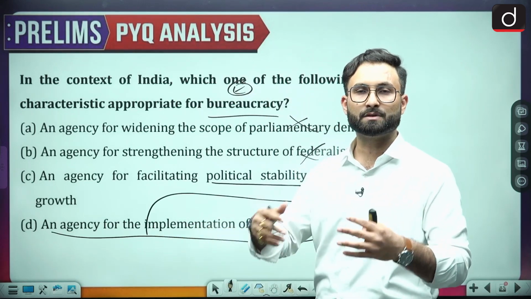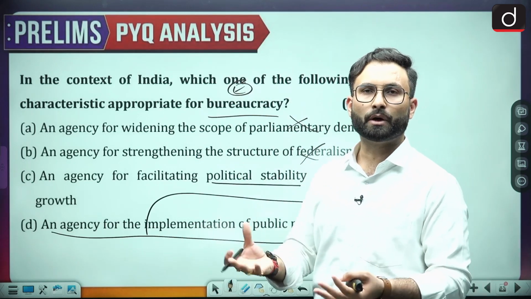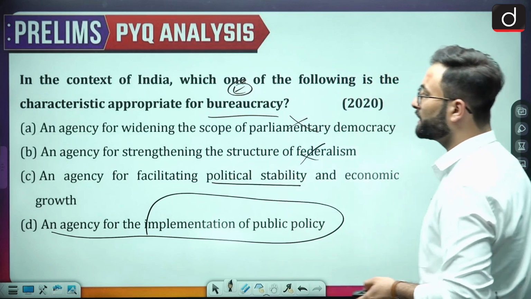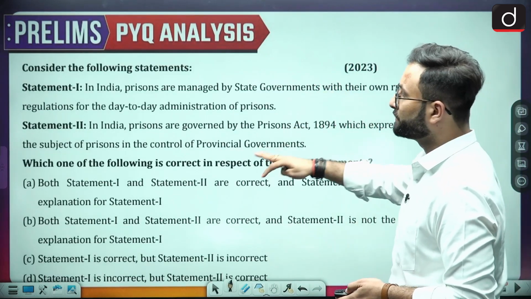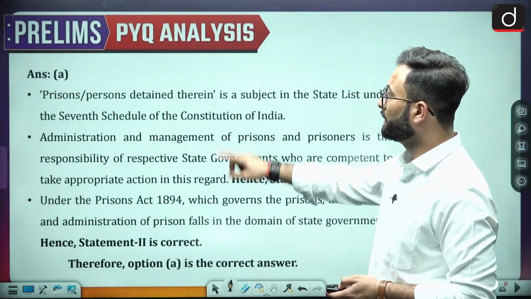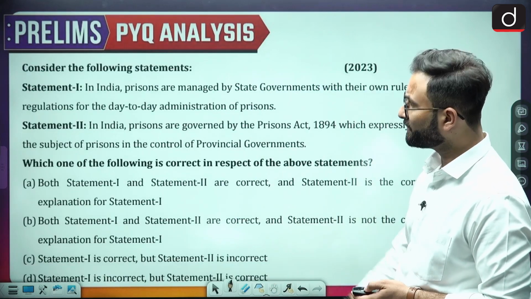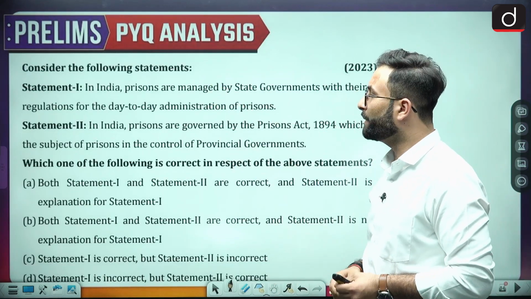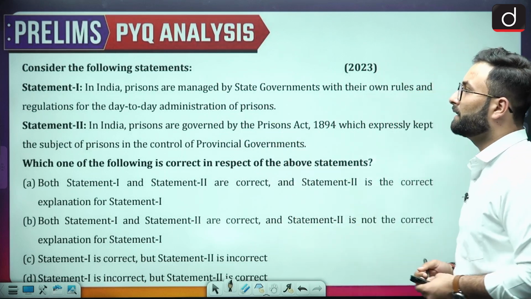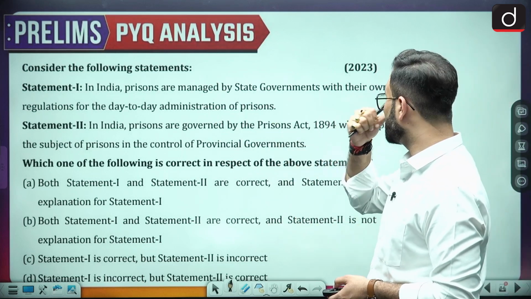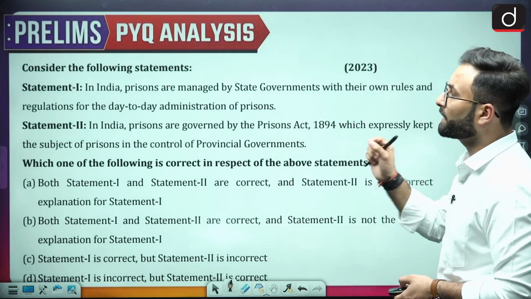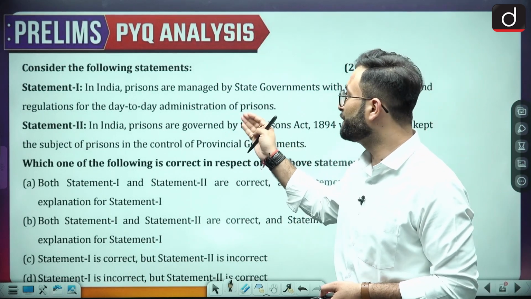Yes, public policy which has been built by the legislature, now you have to implement it. So that is your option D, that is your right answer. You can go through the explanation which is given over here, I guess. Okay, anyways, consider the following statements. Statement 1 is, in India, prisons are managed by the state government with their own rules and regulations for the day-to-day administration of the prison.